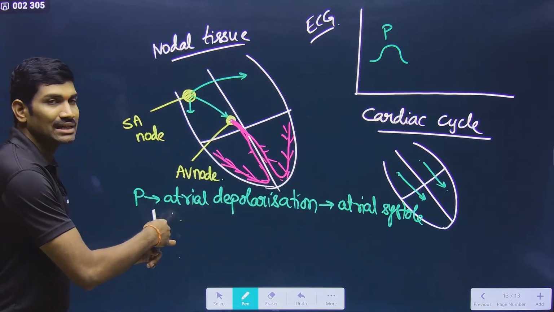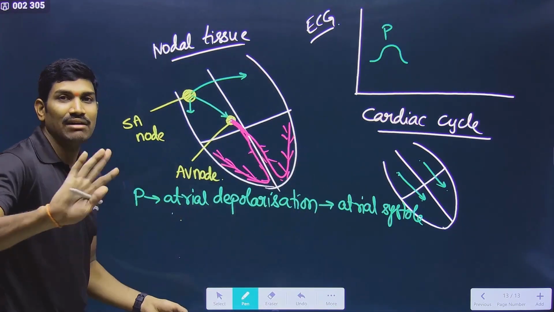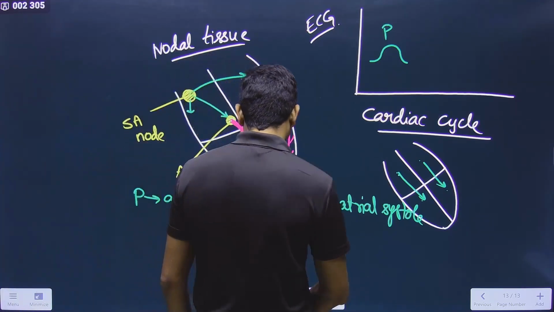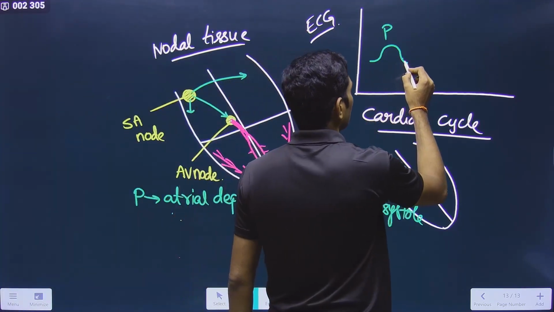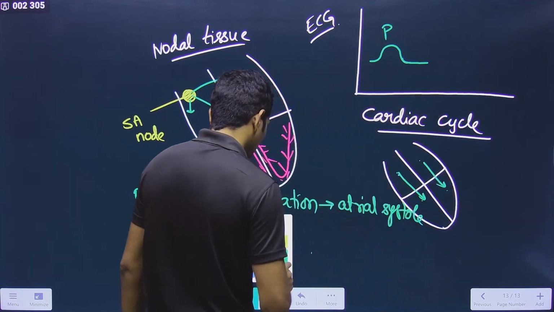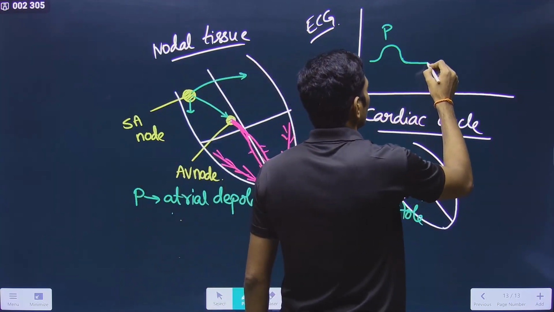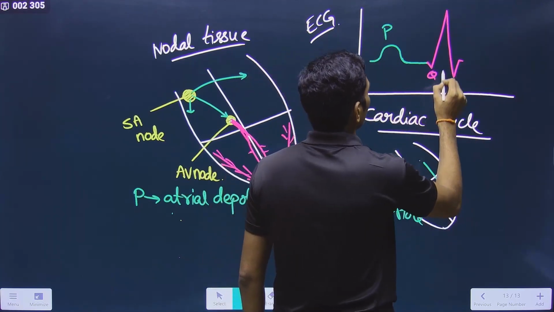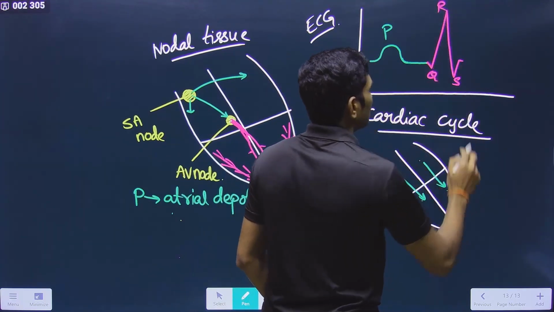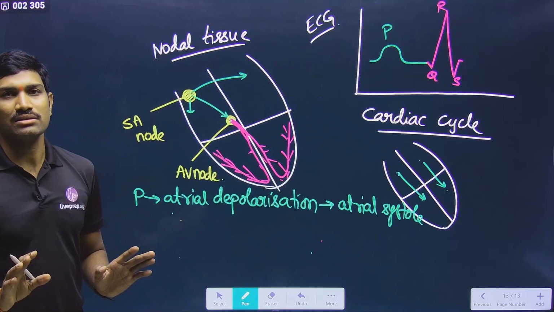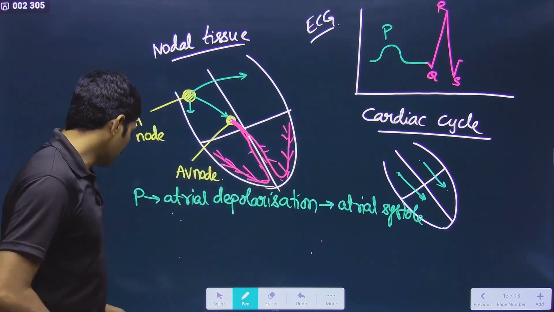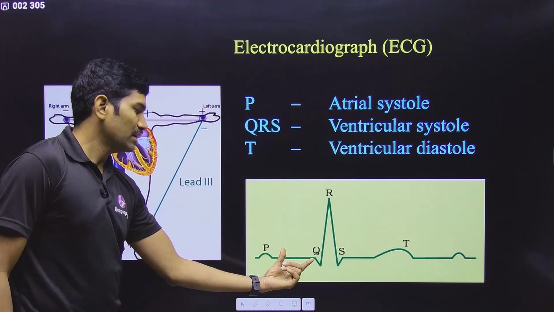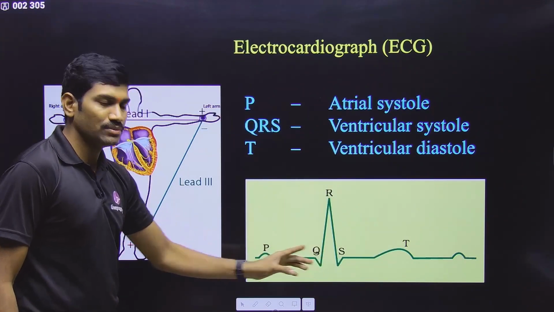But please remember that repolarization for the atria we are not representing, because at the same time now what happens, here it is happening, and then now it is the QRS complex that is coming here. It is the Q, it is the R, and it is the S, that is the QRS complex. So this is the QRS complex that we are studying here. So observe this one carefully. So P it is, and then the QRS complex is present.